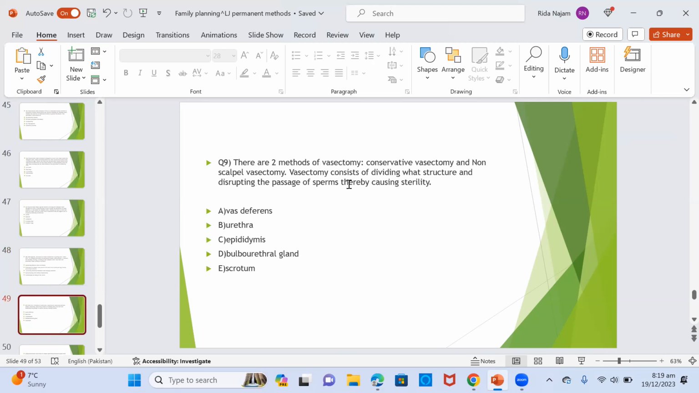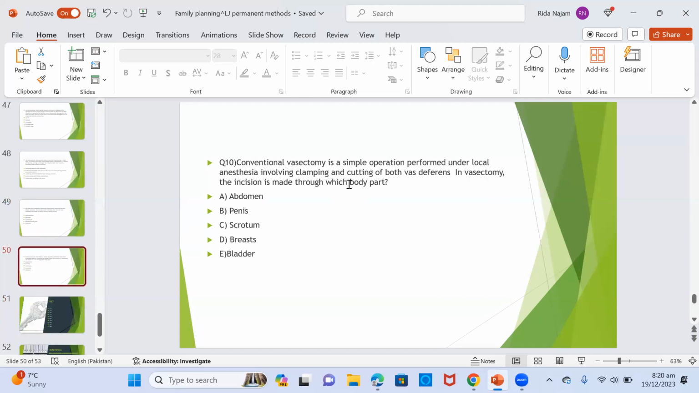Question 9. There are two methods of vasectomy: conventional vasectomy and non-scalpel vasectomy. Vasectomy consists of dividing what structure and disrupting the passage of sperm, thereby causing sterility? A. Vas deferens. B. Urethra. C. Epididymis. D. Bulbourethral gland. Or E. Scrotum. The answer is the vas deferens, A.